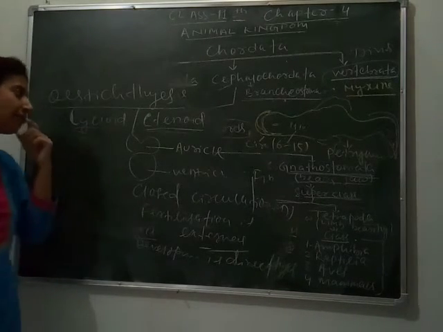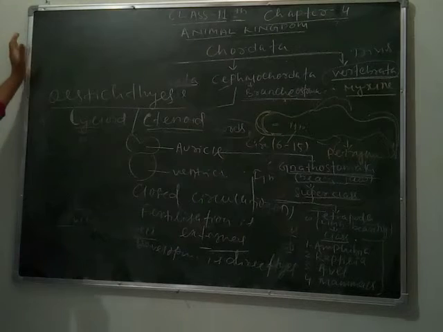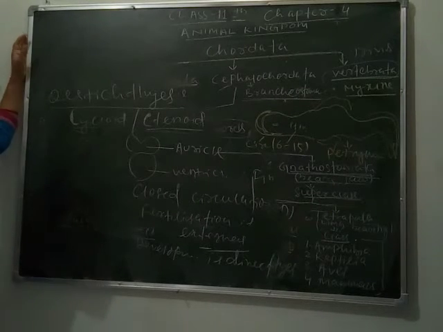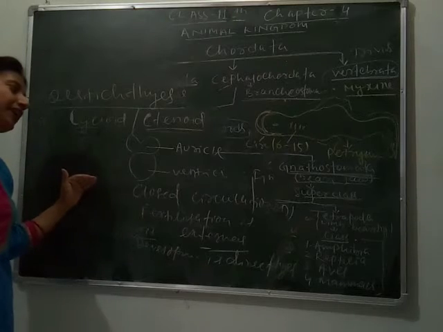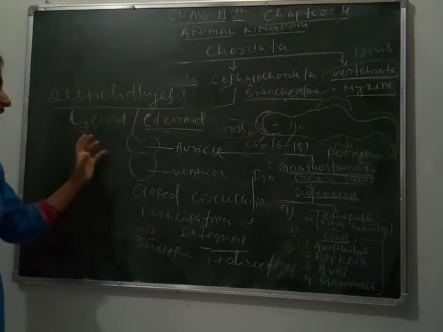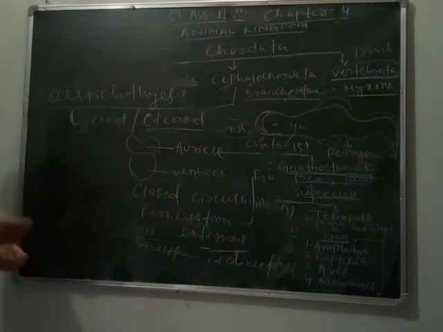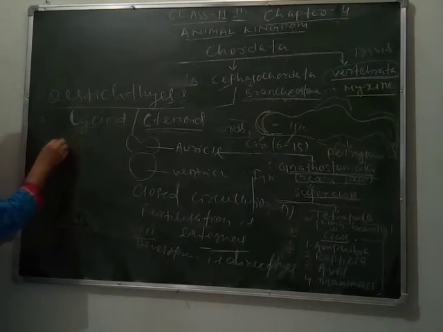I am repeating again. The species of osteichthyes are found in both marine water and fresh water. They have an organ system level of organization. They have scales on their body. I will show you the diagram.